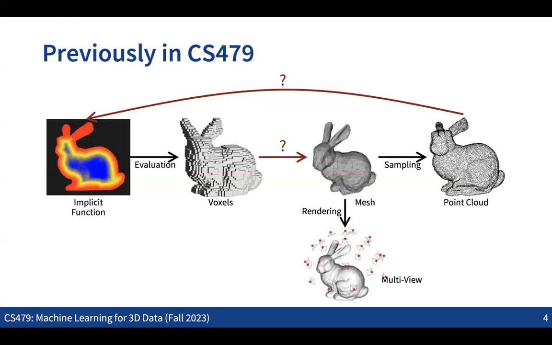One thing I didn't mention last time is that there can be other ways of doing conversion. For example, we can consider directly converting a point cloud into a mesh, right? For those cases, if we want to directly convert a point cloud to a mesh, we might just need to connect the dots in the point cloud, right?